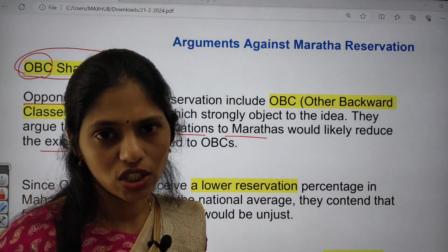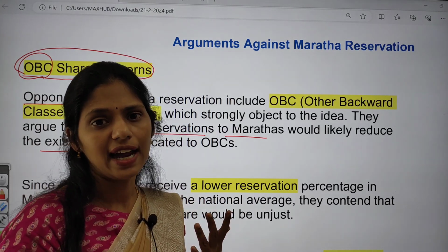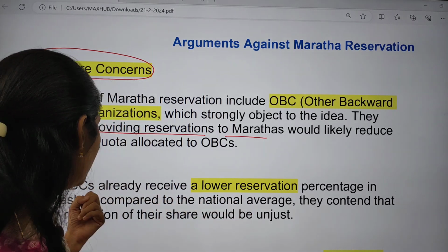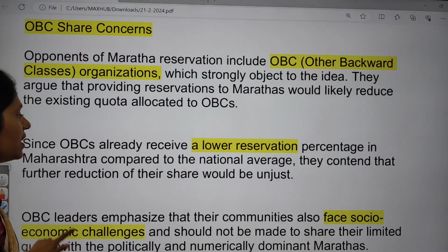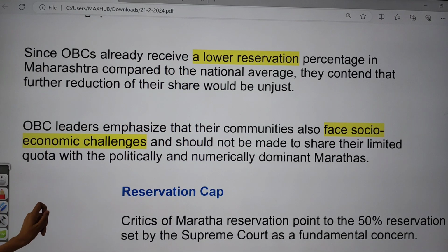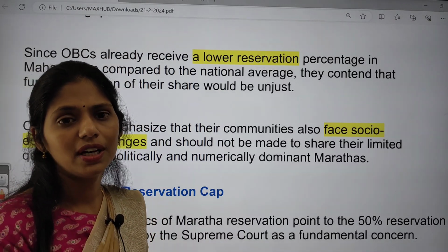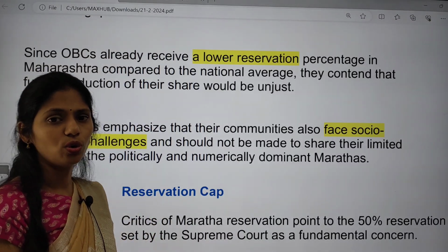Already we have reservation for OBCs, so whenever Marathas are included, that will reduce the allocation to OBCs. OBCs already receive a lower reservation percentage in Maharashtra compared to the national average. So whenever the government provides Maratha reservation, that will further reduce the reservation to OBCs.